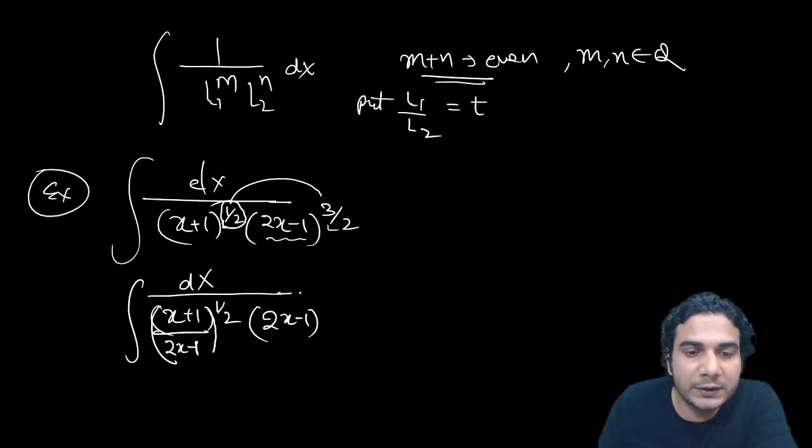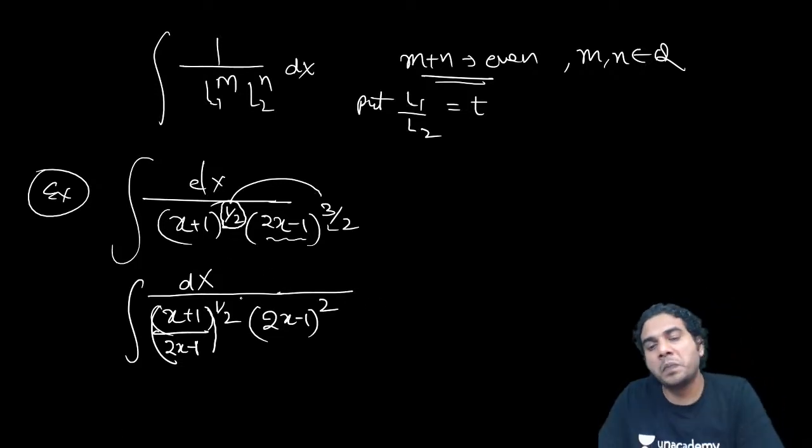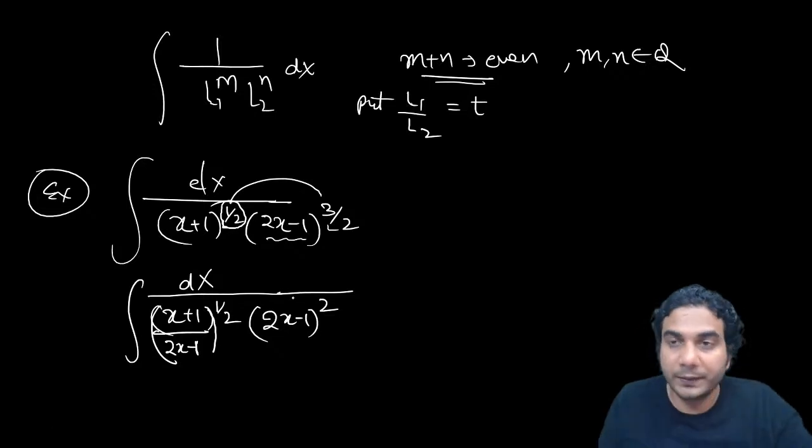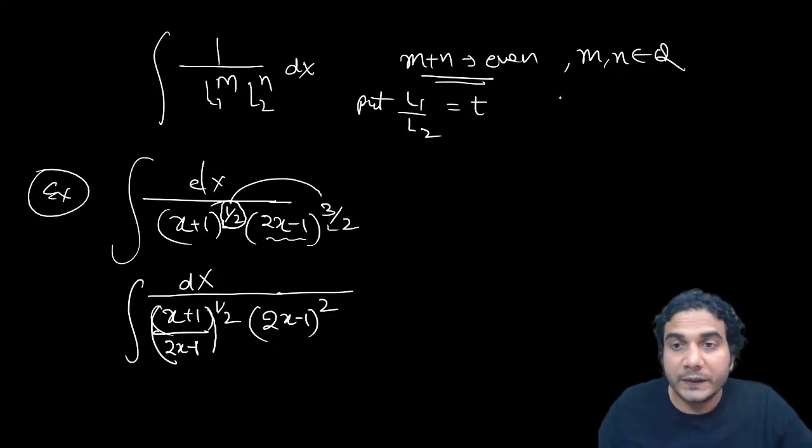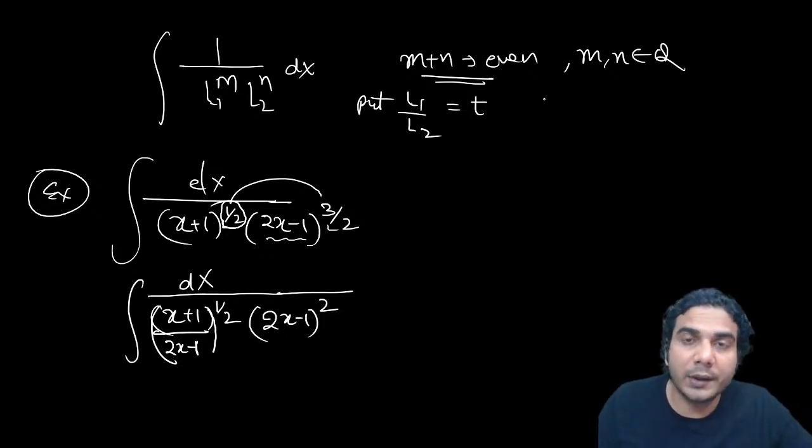So now (2x minus 1) raised to 2 it will become, okay? It is now a perfect square, (2x minus 1). Now what is going to happen here? Why are we doing so? Because whenever you differentiate linear upon linear, you'll always get constant upon quadratic. Differentiation of linear upon linear is constant upon quadratic, okay?